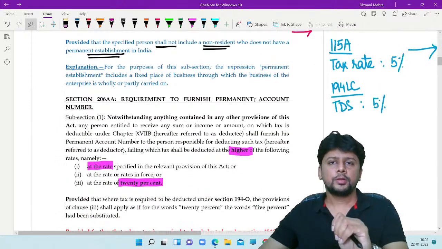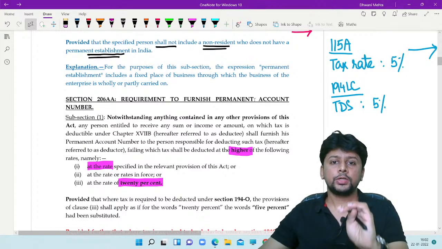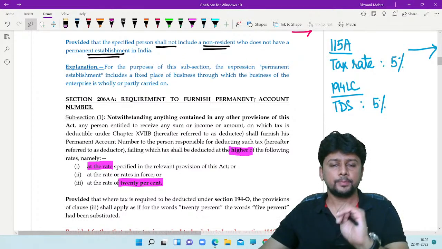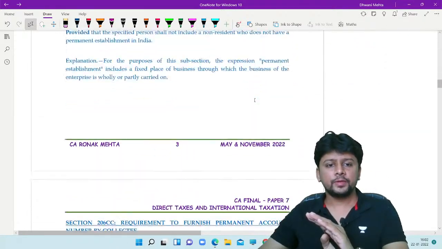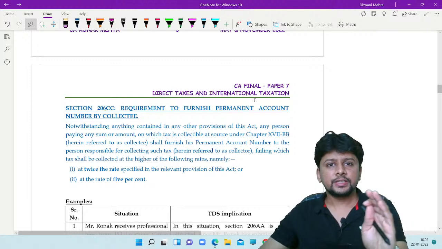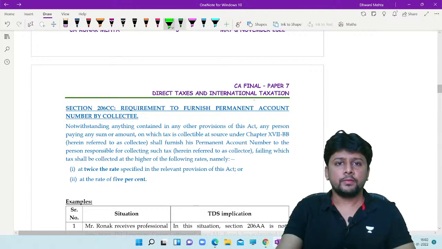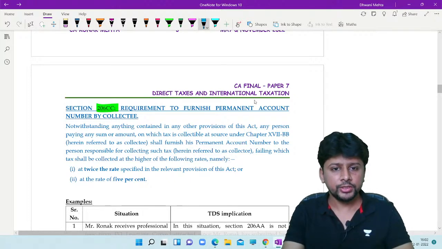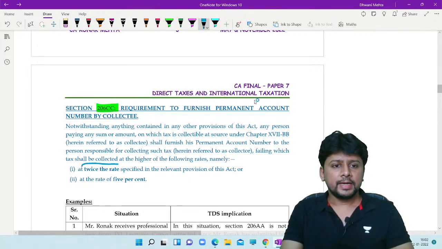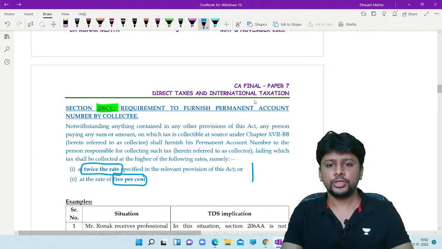Like we have 206AA, which says you are required to furnish a permanent account number, similarly, we also have a provision 206CC, requirement to furnish permanent account number. You are supposed to give your permanent account number, failing which tax will be collected at source at twice the rate or 5%, whichever is higher.